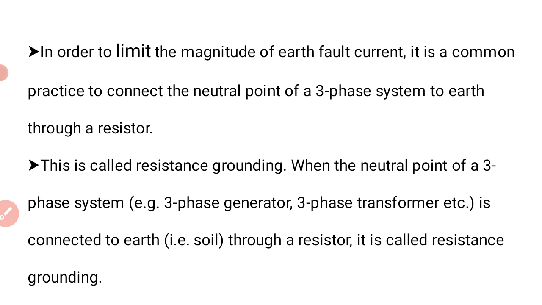When the neutral point of a three-phase system is connected to earth through a resistor, it is called resistance grounding. When this question is asked, you have to define these points. So what is resistance grounding? The element resistance R is connected between neutral and ground, hence it is called resistor grounding. Like that you have to mention.